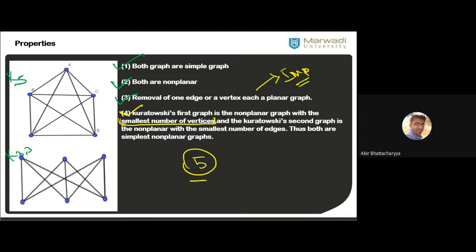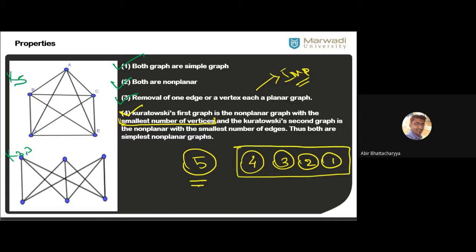So this is the smallest number of vertices for a non-planar graph. It means that if I have a 4 vertex graph, 3 vertex graph, 2 vertex graph, or 1 vertex graph, those graphs are always planar.